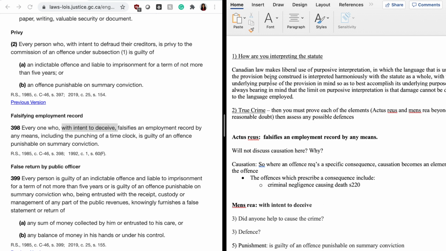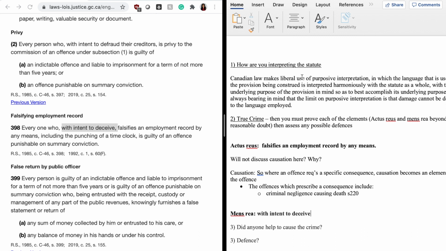Now, let's go to the right side of my screen. I always like to start by telling the examiner that I know that in Canadian law, we're supposed to interpret the section using liberal interpretation. And what does liberal interpretation mean? That you understand the purpose of the provision, and you have to make sure what the provision is asking you to do. And this is the wording that I got from your syllabus.